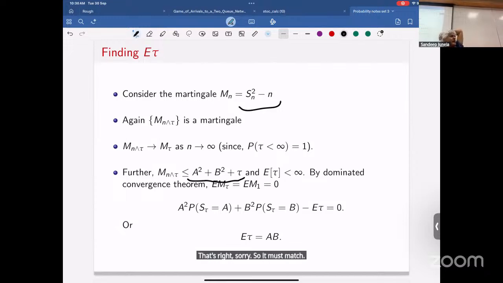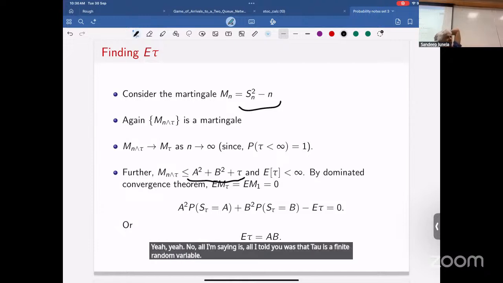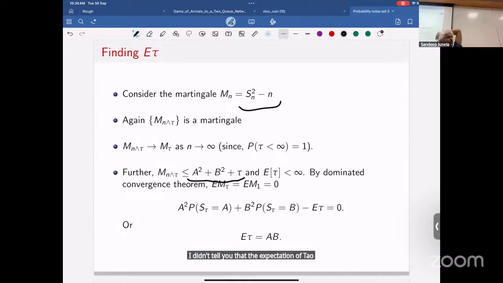Look, I can give you a random variable which is finite. Because we earlier showed that probability of tau being infinity is zero. Yeah. No, all I told you was that tau is a finite random variable. I didn't tell you that the expectation of tau is finite. The expectation being finite is a much stronger condition than the probability being finite.